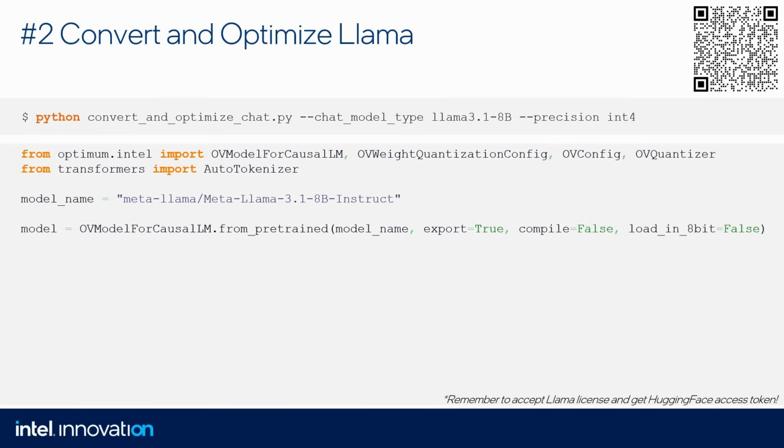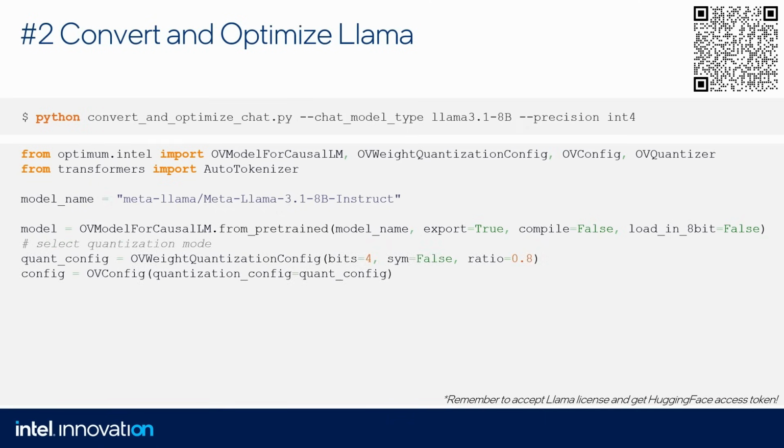Then we create that model by calling the from_pretrained function. There is one difference from the previous slide, Whisper, because here we have load_in_8bit equals false, because we don't want to quantize our weights to 8-bit, because we will go for 4 bits. So let's specify that configuration for quantization: 4 bits, asymmetric quantization, and a ratio of 80%.